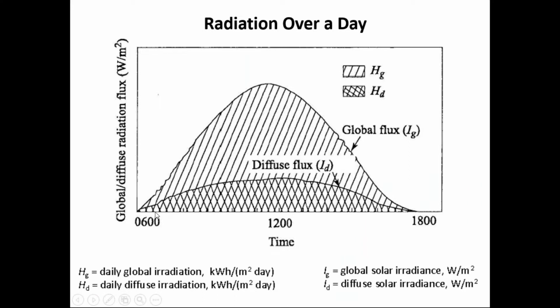And if you see the radiation pattern throughout the day, in the morning the radiation level will be less, and as we proceed ahead during the day, during afternoon time we observe that the solar radiation reaches its peak, and again it goes on decreasing in the evening time. So this is a bell-shaped curve. So that much solar energy and solar energy pattern will be available to us for application or for usage, you can say.